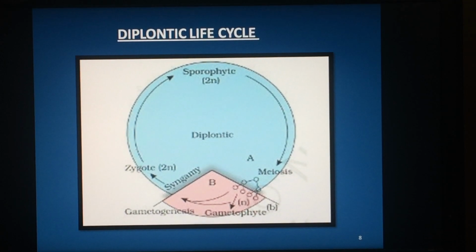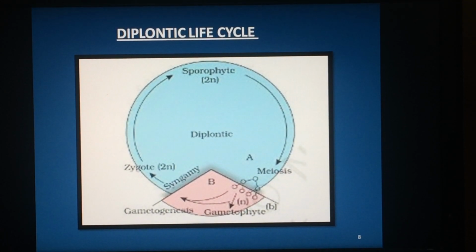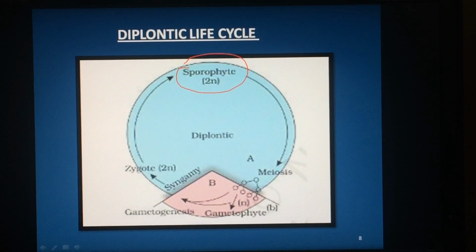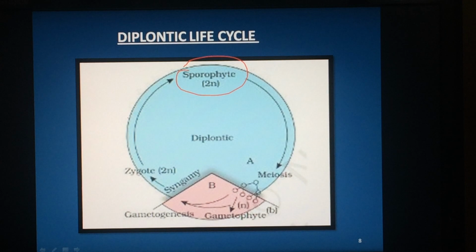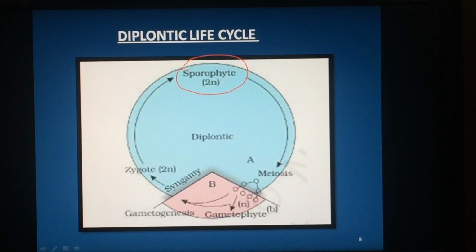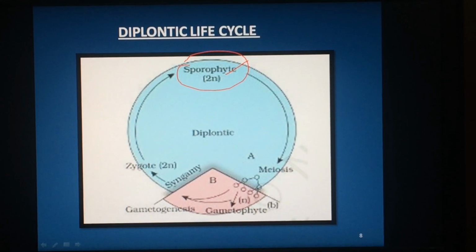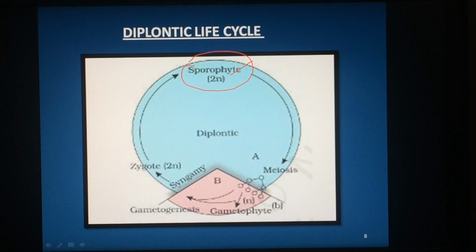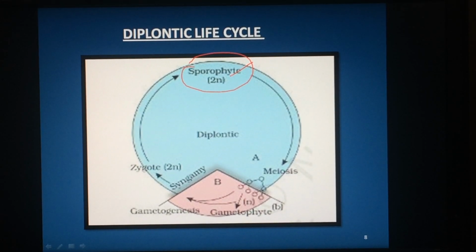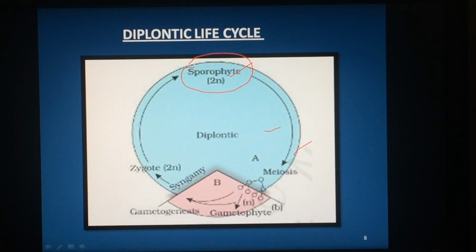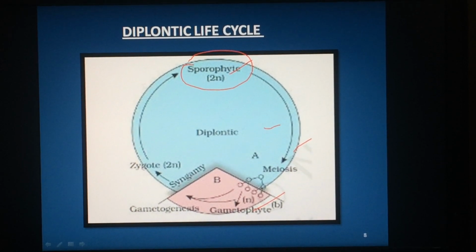Second life cycle, diplontic life cycle. Here sporophyte is there. In haplontic life cycle, sporophyte is represented by single-celled zygote, but in diplontic life cycle, sporophyte is the main plant body, dominant plant body. This sporophyte undergoes meiosis to produce spores. Those will produce gametophyte.